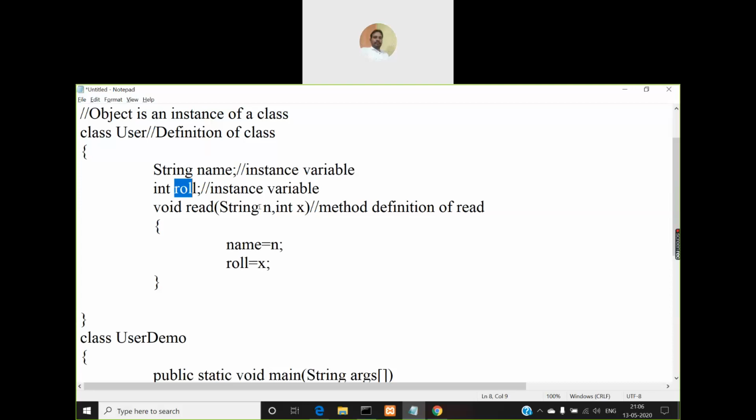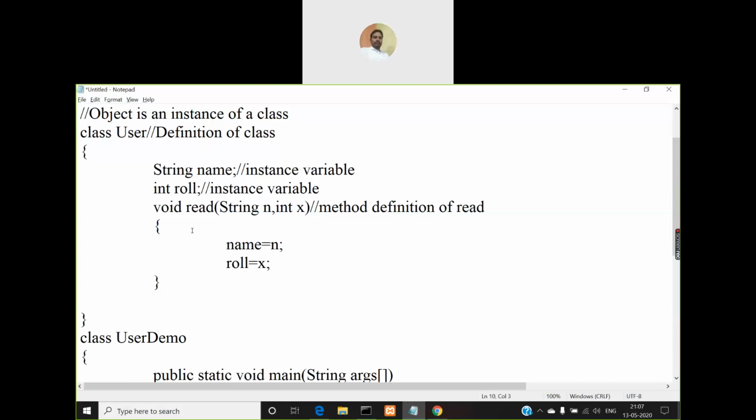But coming to the parameters that are passed to this read method, that is n and x, they are not called instance variables. They will be the same for all the objects. Separate memory will not be created for all the objects exclusively.